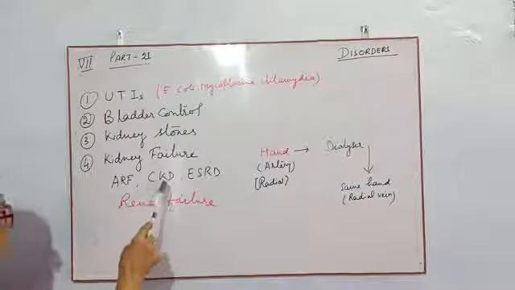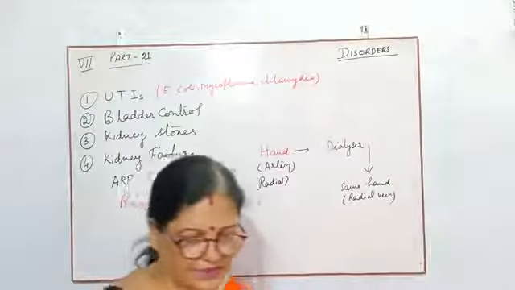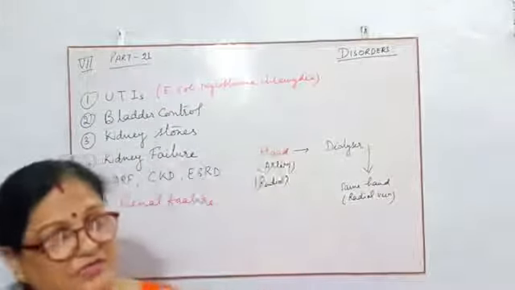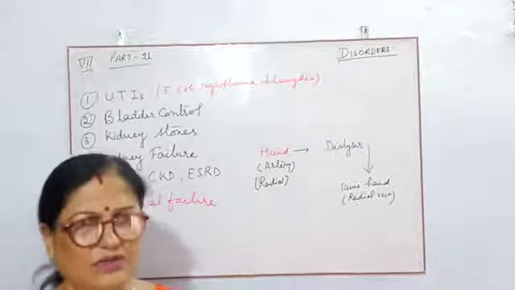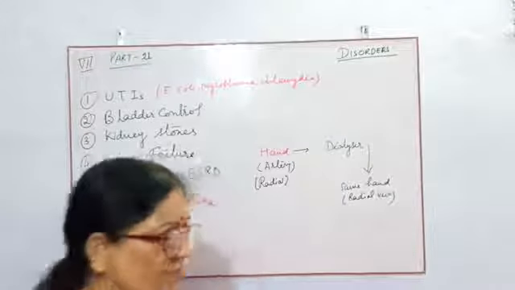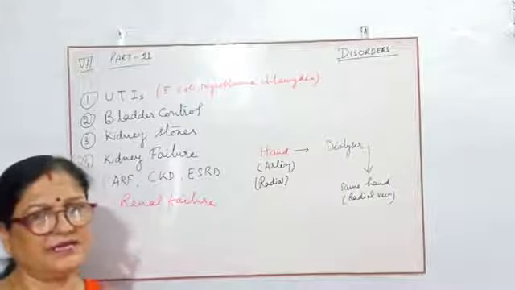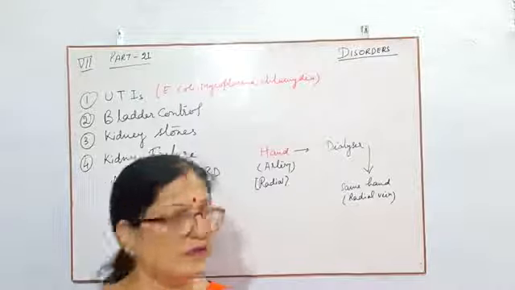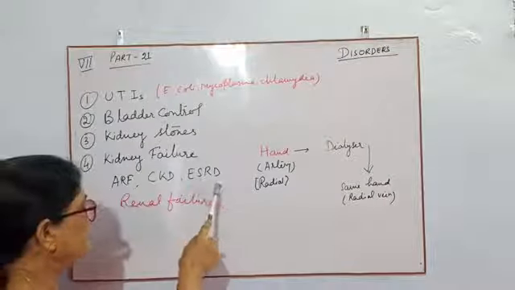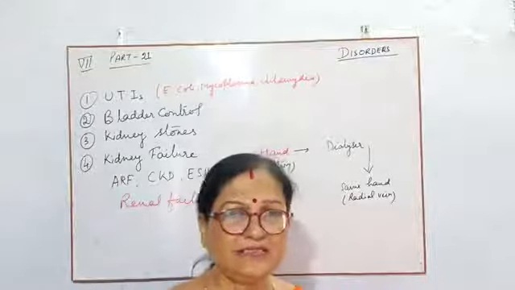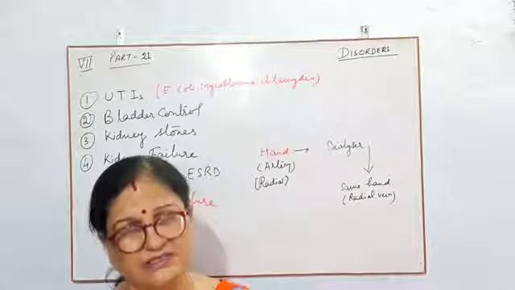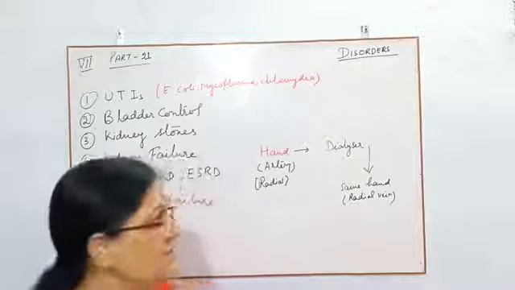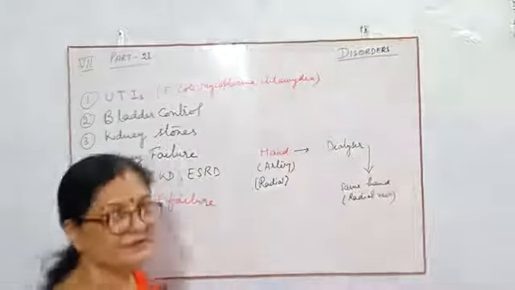Then CKD, chronic kidney disease. Chronic means, as the word indicates, regular. So when we have some problems in our kidney regularly, this is named chronic kidney disease. Next one, ESRD, end stage of renal disease. When renal disease comes to its last stage, it is called ESRD.